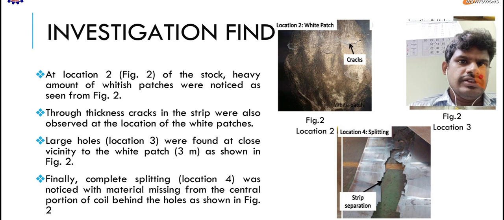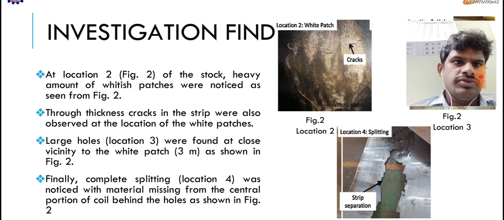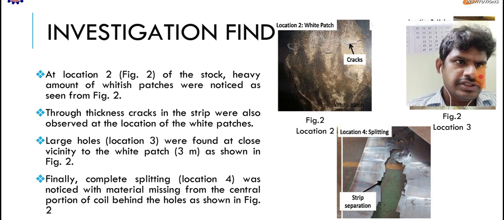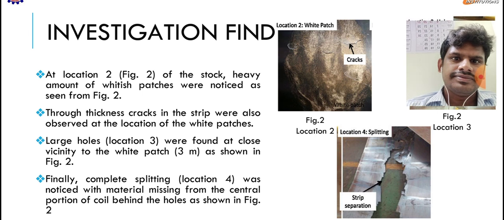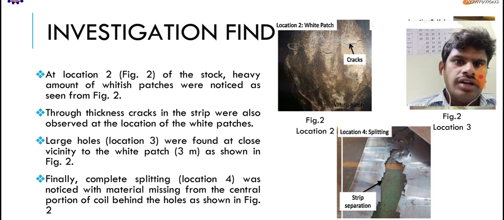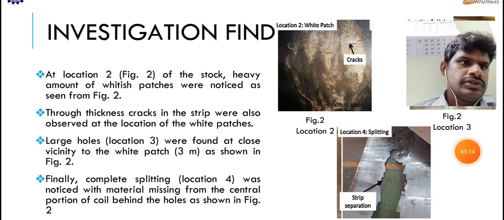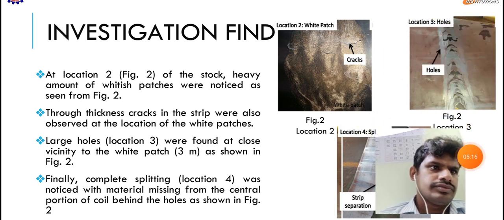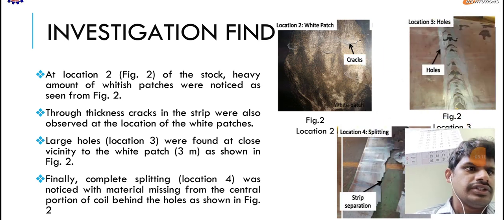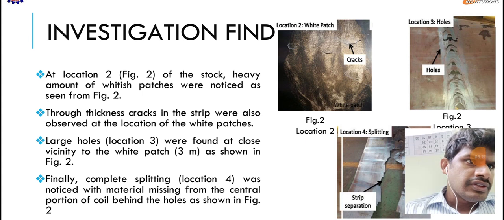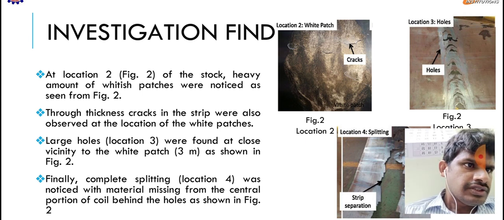Through thickness cracks in the strip were also observed at the location of the white patches. You can see that it is noted as cracks. Large holes were also found in close vicinity to the white patch, as shown in figure 2. See here, at location 3, you can see that there are holes.